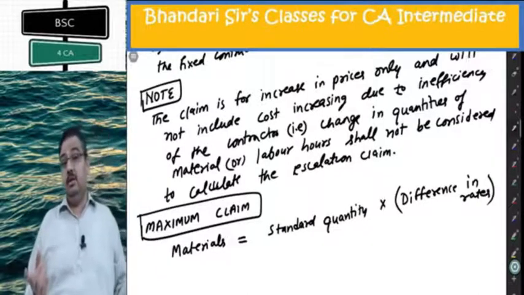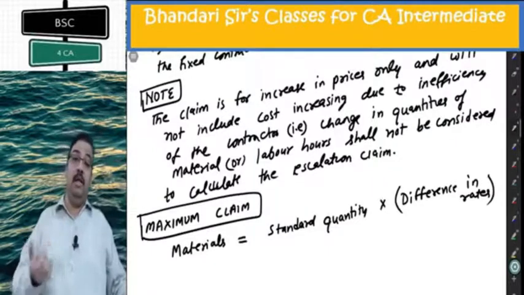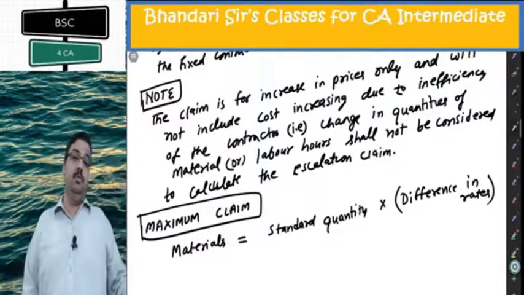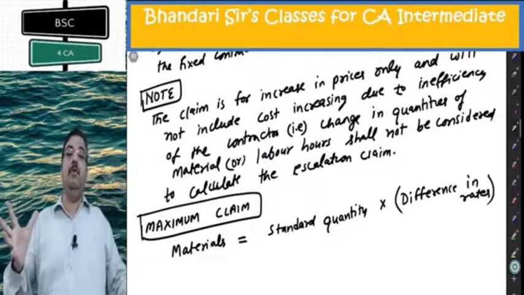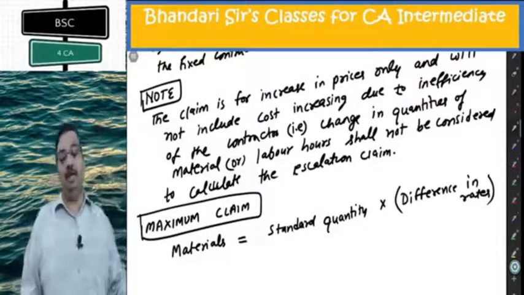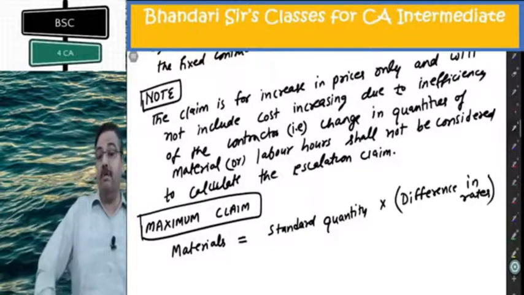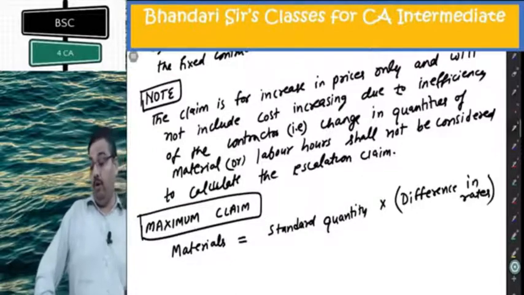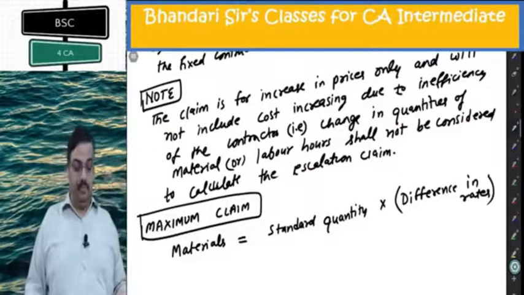Now, if there is inflation in 3 materials and deflation in 1, we must take the net. 3 inflations added, 1 deflation deducted. The net will be asked for as a claim. We should give the benefit of deflation also. We should take overall net inflation.